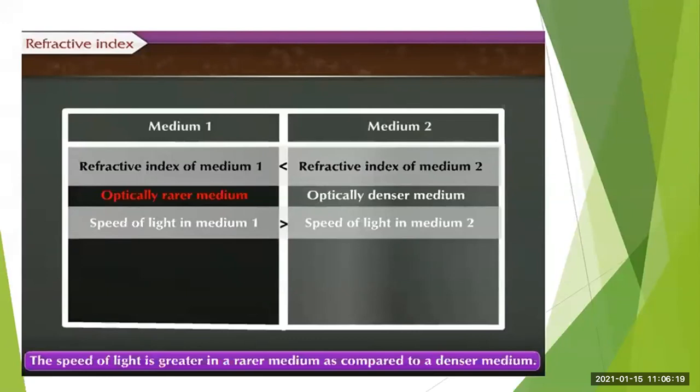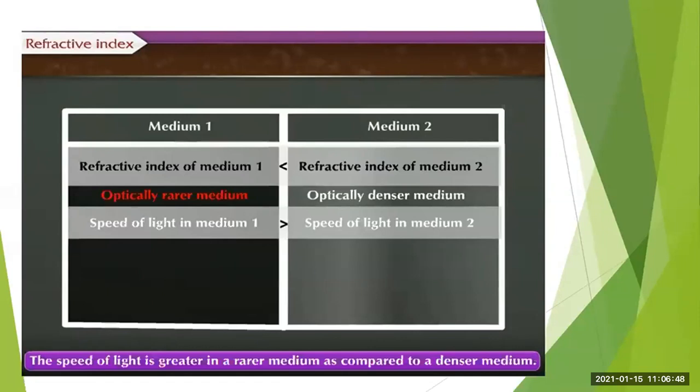So generally these things happen for the rarer medium. For a rarer medium, speed of light is more and its refractive index value is less, whereas for the denser medium, speed of light value is less and its refractive index value is more. The speed of light is greater in a rarer medium as compared to a denser medium.